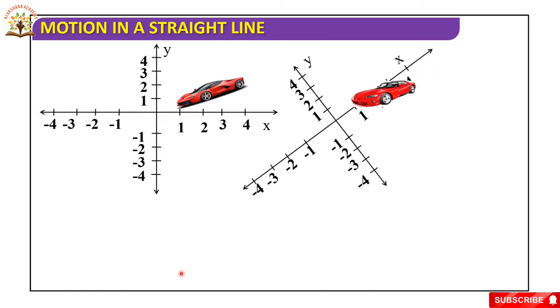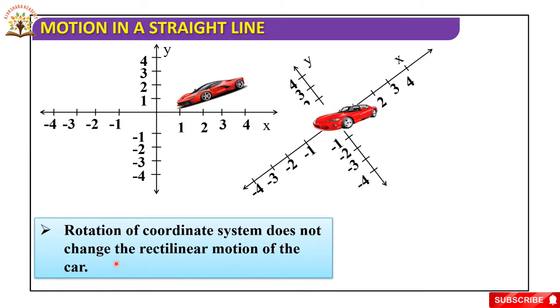In this coordinate axis, rotation of the coordinate system does not change the rectilinear motion of the car. Whenever we rotate this coordinate system, the car is still moving along the coordinate axis. This is a rectilinear motion.